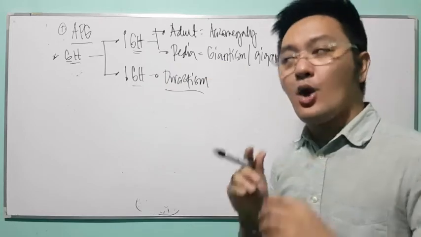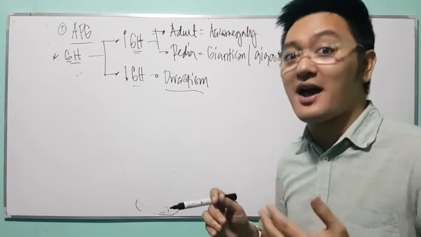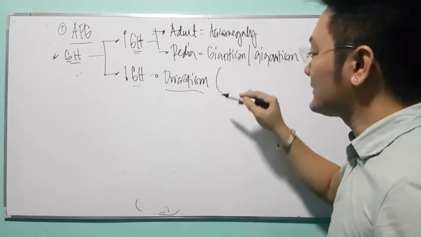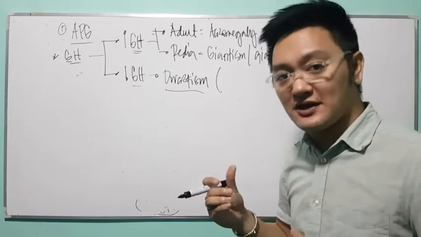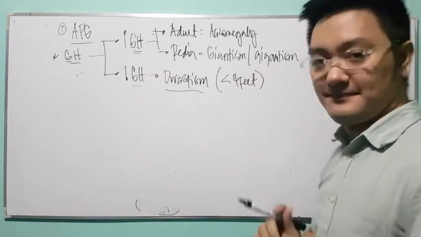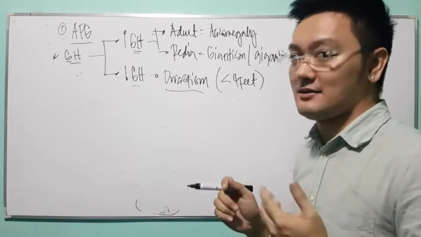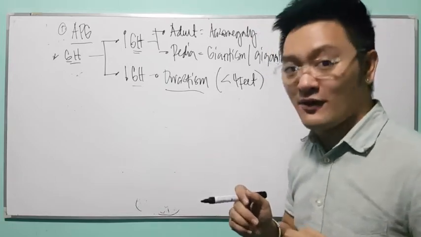dwarfism. Question, when can we say that a person is dwarf? Of course, it has something to do with the height, right? So, a person who is said to be dwarf or having dwarfism is a person with a height of less than 4 feet. Can you follow? So beyond that, you're not labeled as dwarf. Can you follow? But anyway, that's your growth hormone.